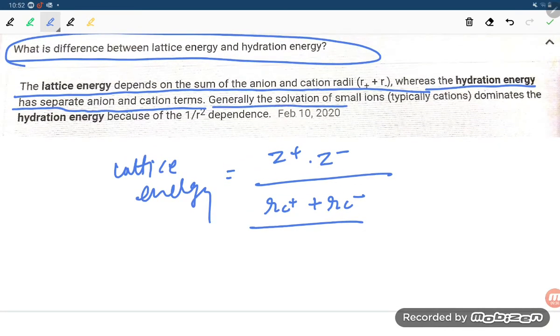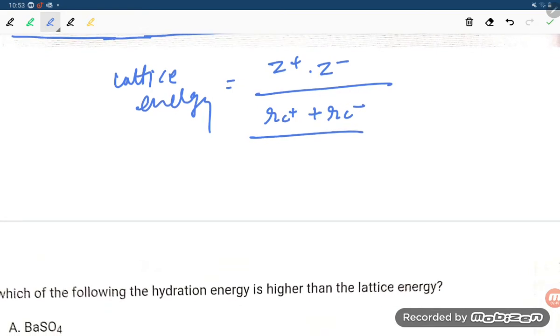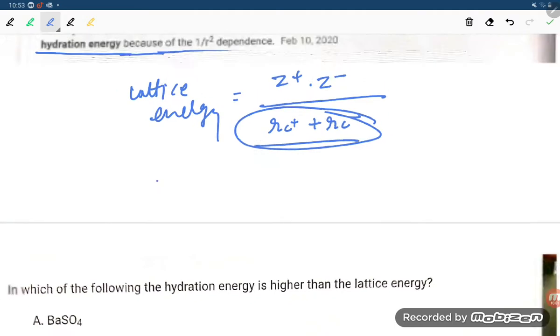Generally, the solvation of small ions, typically the cation, dominates because of the 1 by r square dependence. So that is the important point you have to understand. In lattice energy you are adding these two, but in the case of hydration enthalpy we are not adding, it is separate for the ions. That is why hydration enthalpy and lattice enthalpy are different.